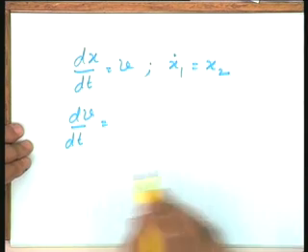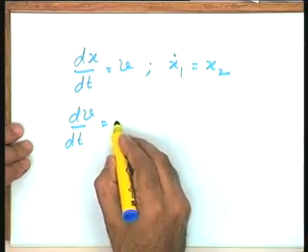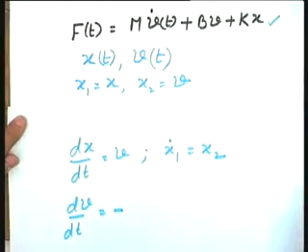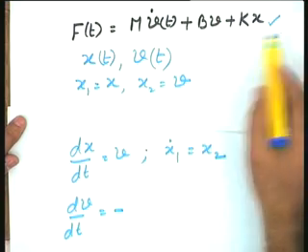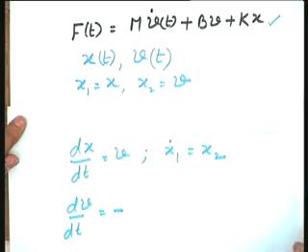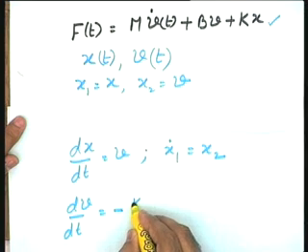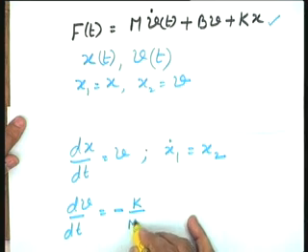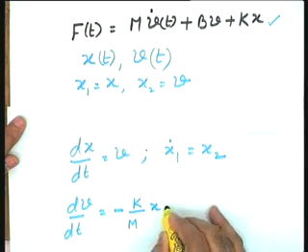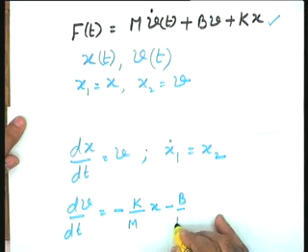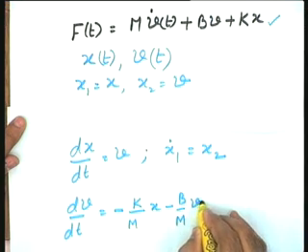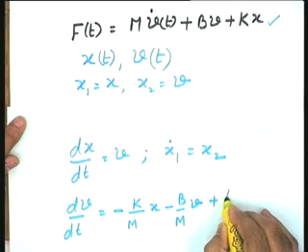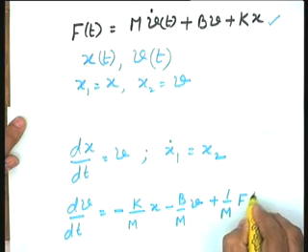I keep the original differential equation obtained using the basic physical laws and rearrange it to write dv/dt as minus k by m x minus b by m v plus 1 by m f(t).